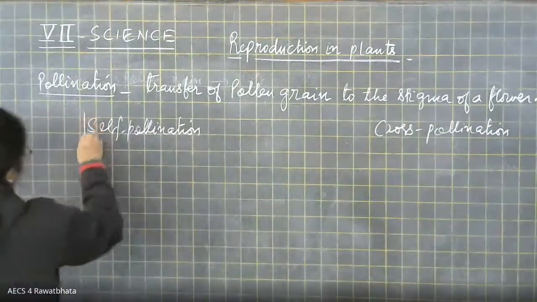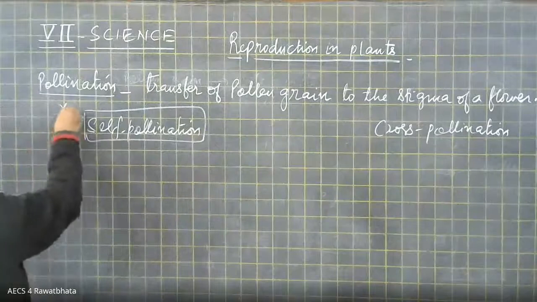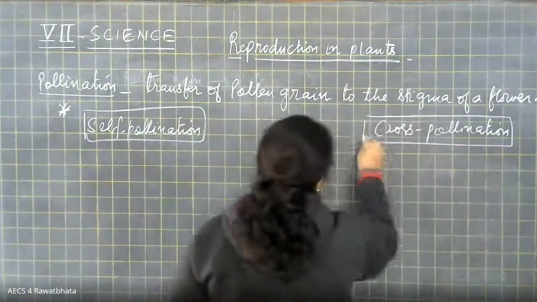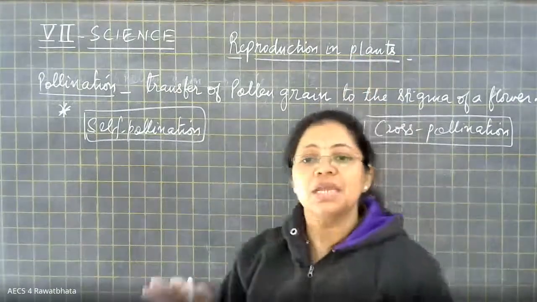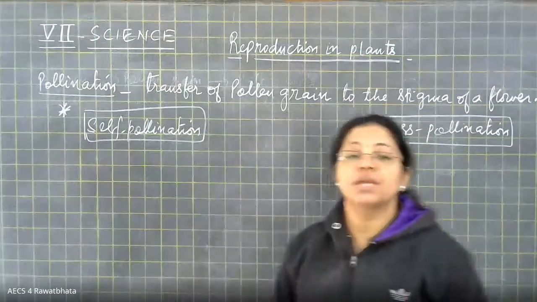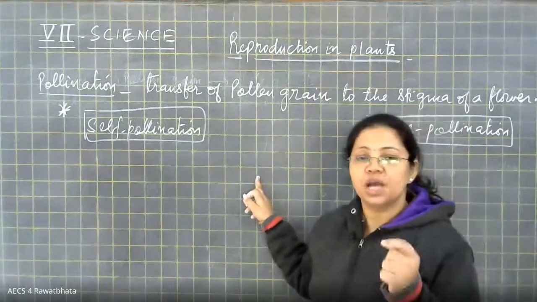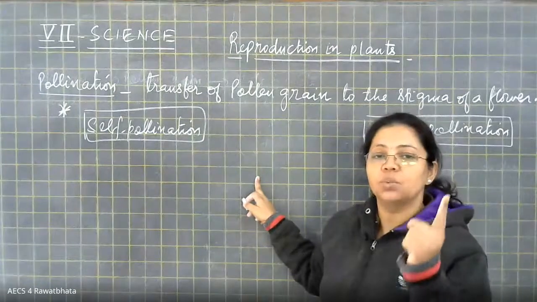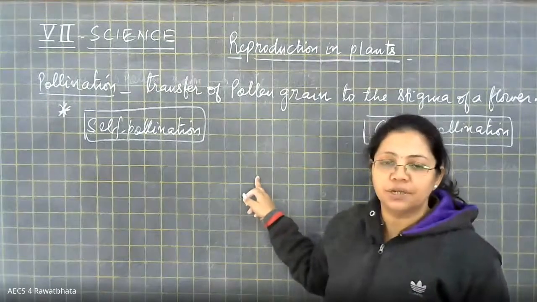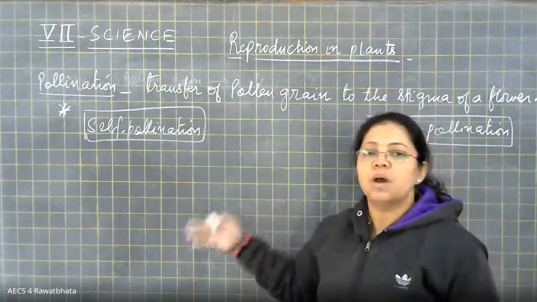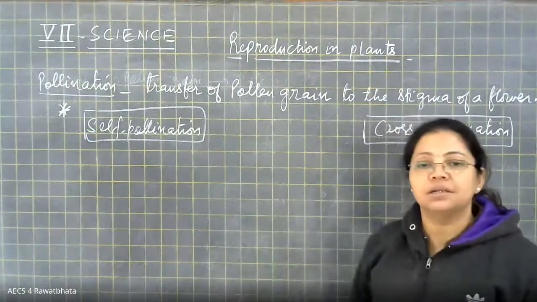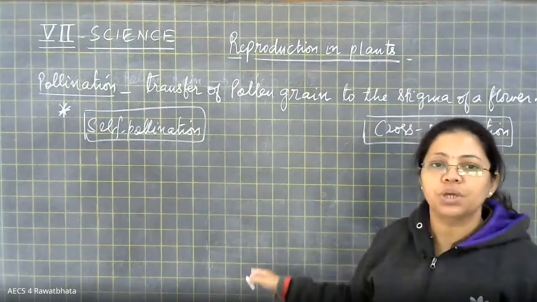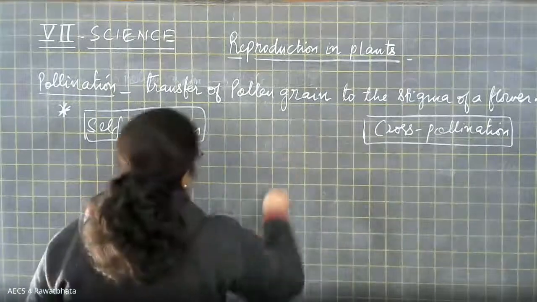Cross-pollination, right? And these types of pollination and the differences between them are very important for examination. You can check out your previous year papers. Almost every year you will get one question from the topic pollination, either 1 mark, 2 marks or 3 marks. So just ensure that all your concepts are clear regarding this topic. Let's start with what is the difference between the two.